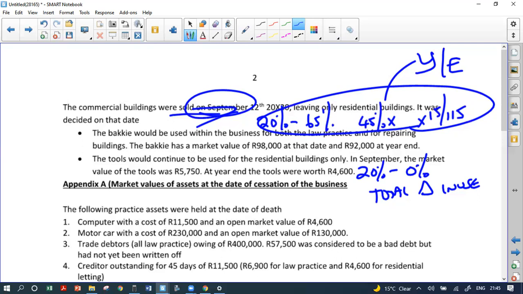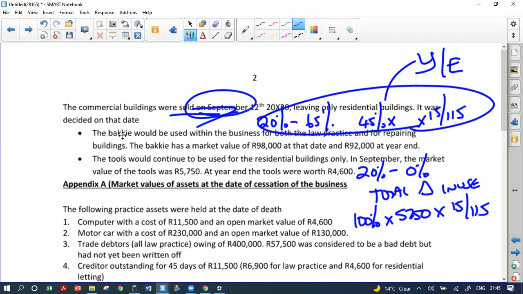And what are we going to do? We're going to say the tools will continue to be used. The market value of the tools were 5750. At year end, the tools were worth 4,600. So what are we going to do? We're going to say in September, 100% output VAT. Okay. And that's because we are now using it only for residential.